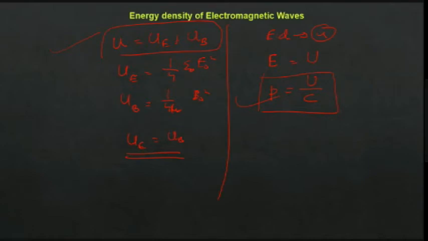Three things are here. What are they? Electric field is there, magnetic field is there, direction of propagation is there. This much is clear to you? Yes, sir. Okay.